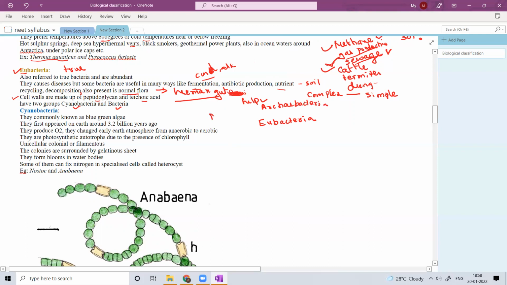So kingdom Monera is divided into archaebacteria and eubacteria. Archaebacteria consist of three groups: methanogens, thermophiles and, what is the other group?